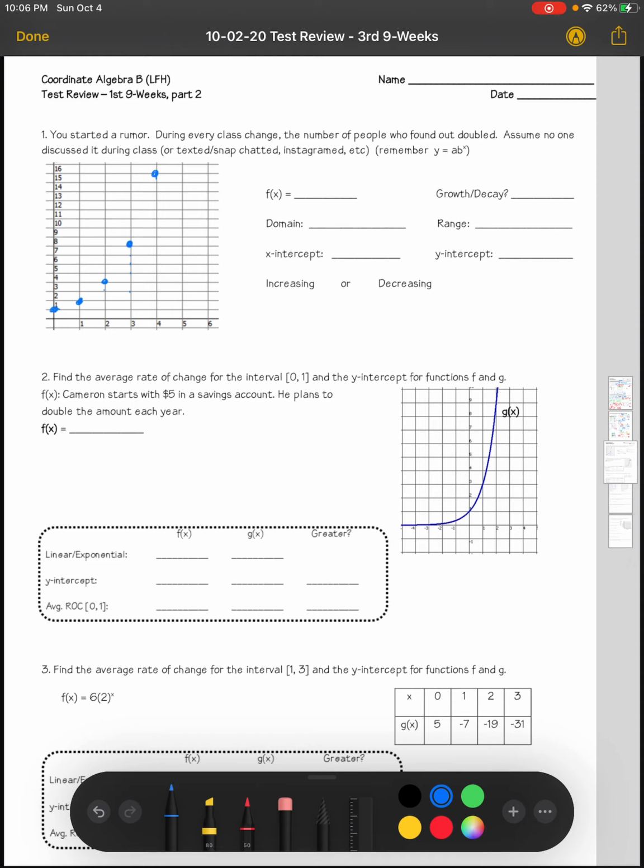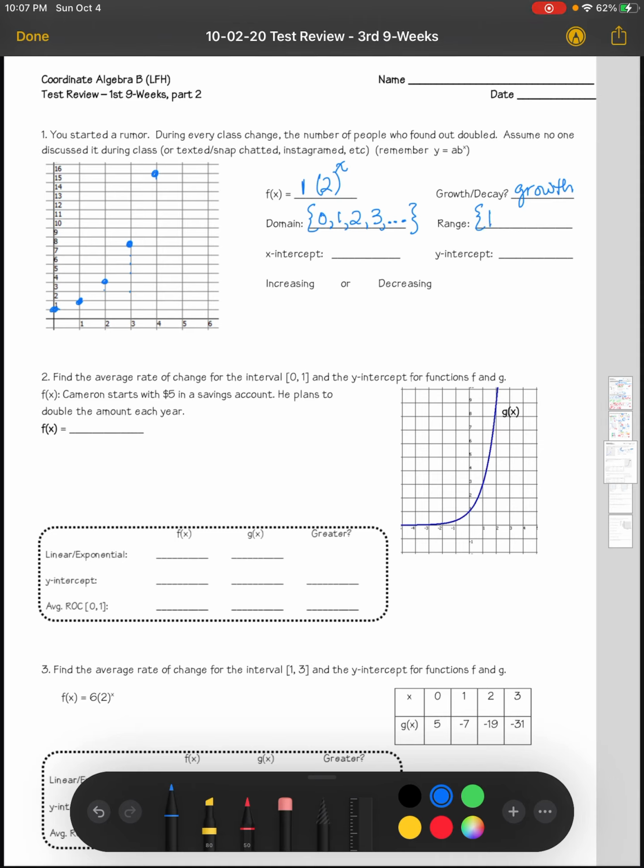So start out with you. It doubled. That's times 2. That's the 2, and it's raised to the x power. We know that this is a growth. The domain: start out with 0 class changes, then 1 class change, 2, 3, and it will go on and on and on.